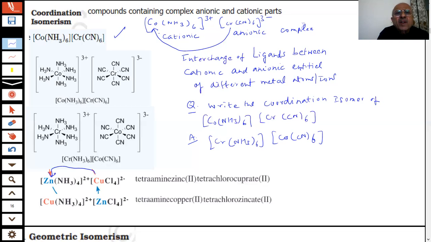We got the answer for this. This is a cation, this is an anion. So this is hexaamminecobalt(III), and what is this? Hexacyanochromate(III). So this is the important question sometimes, chromate, because one is the cationic part, the other is the anionic part.